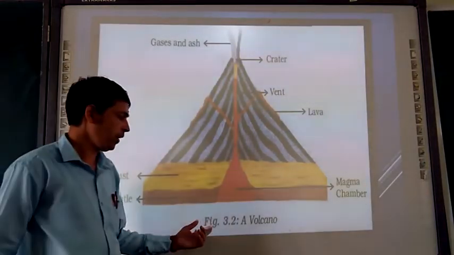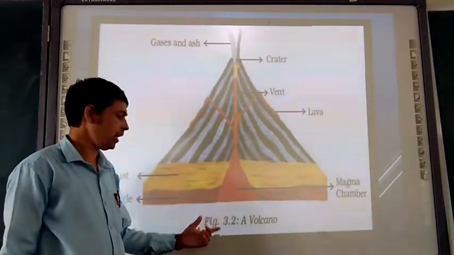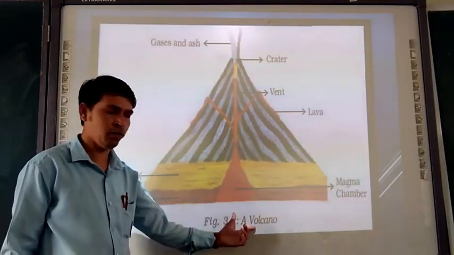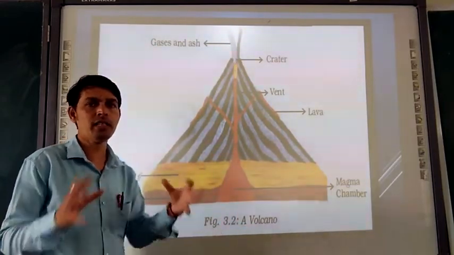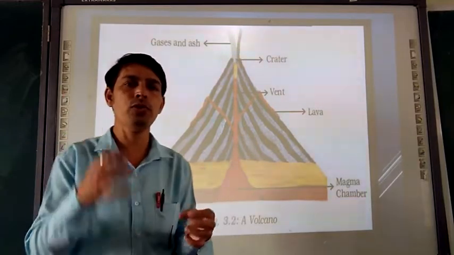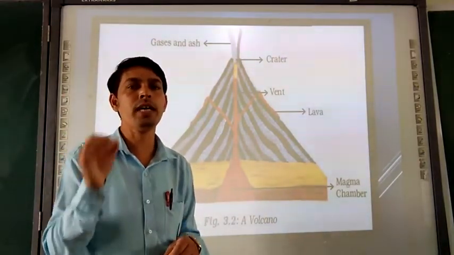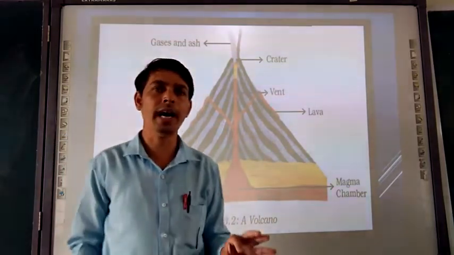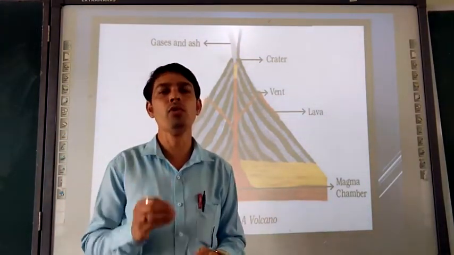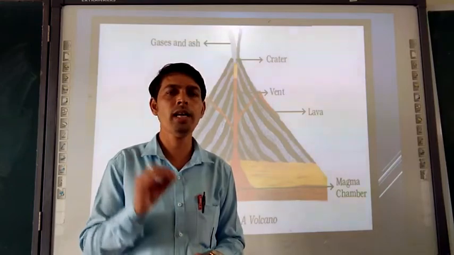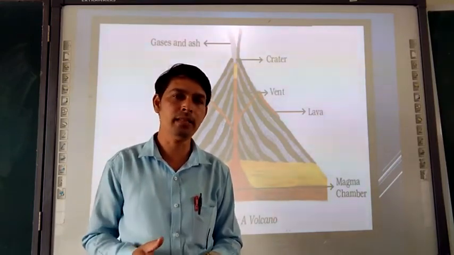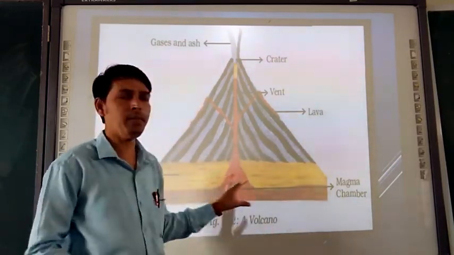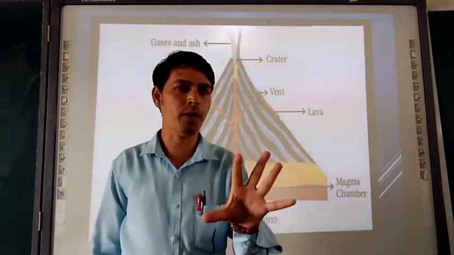This diagram, figure number 3.2. So figure number 3.2, a volcano you have to draw, and the earthquake diagram, which I have shown to you, the origin of earthquake, figure number 3.3. These two diagrams you have to draw, and you have to write the definition of what is volcano and what are landslide. This volcano diagram can come in the examination for 5 marks.